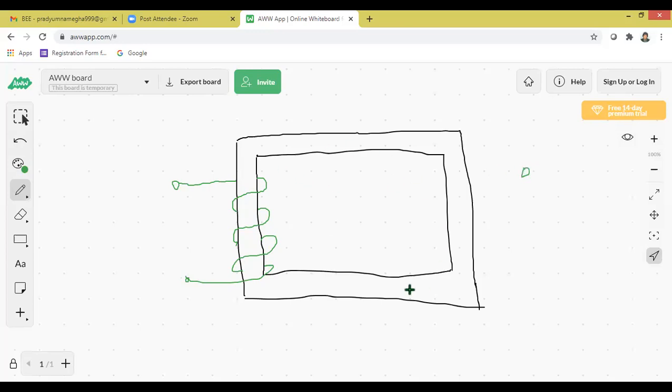Transformer contains rectangular iron frame. On the rectangular iron frame, at one end, primary winding is placed. Let us call this the primary winding. On the other end, secondary winding is placed. Let us draw this one. Okay, you can do it. Now this is called primary winding and this is called secondary winding, our assumption.